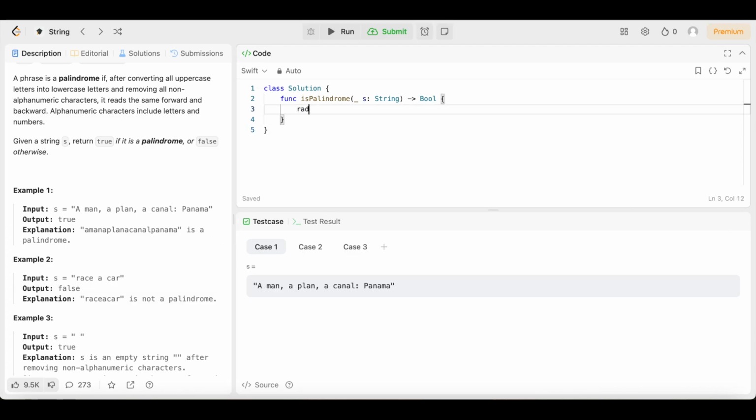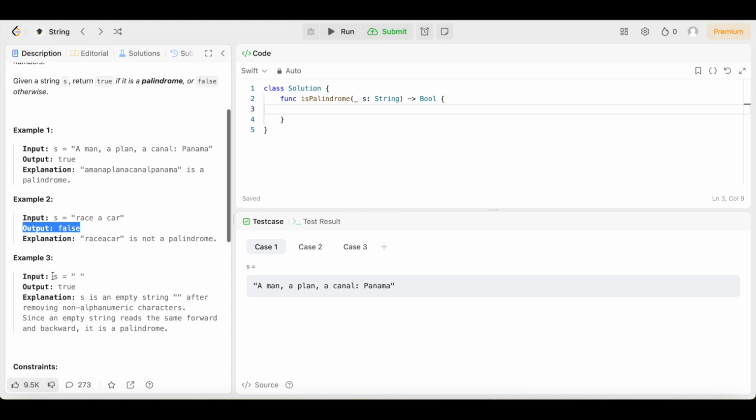If we just put "race car", then that would be a palindrome. However, this is "race a car". This A right here messes it all up, so now it's not a palindrome anymore, and that's why the output is false, because it's race a car. It's not race car, it's race a car.